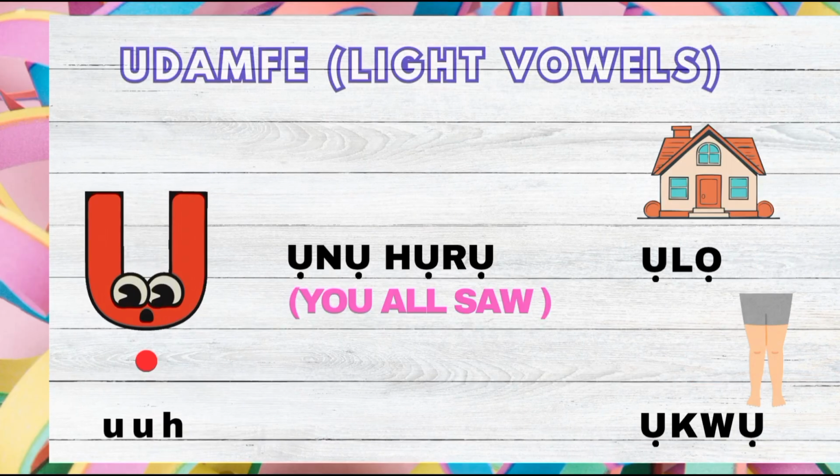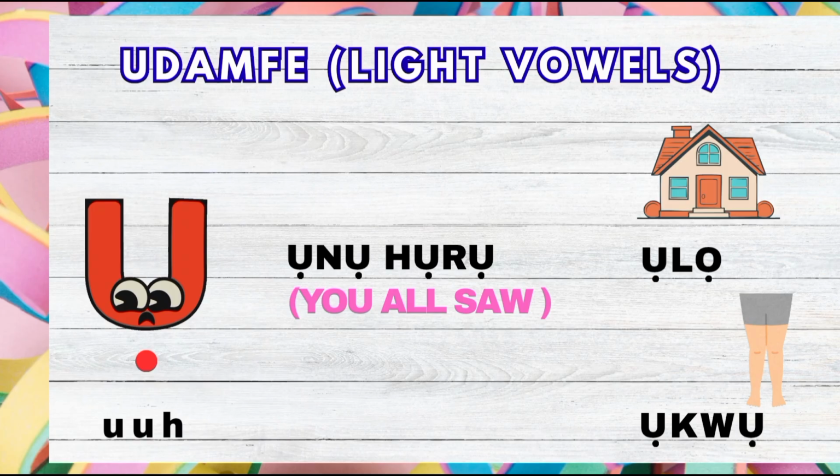So now we're going to be learning the U. That's the U with a dot. That's the light vowel U. For example, we have U for ulo. Ulo, which is a house. Upu. Upu, leg.